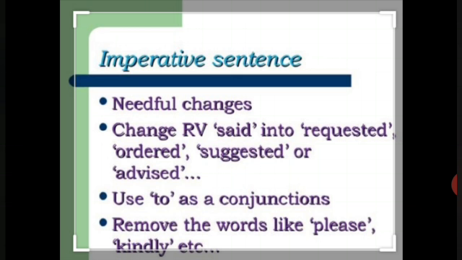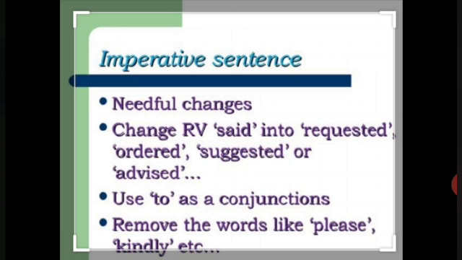Second example, the old woman said to the boy, please leave me alone. So in alone, me कौन है यहाँ पे? Old woman है. So we will write her in place of that. The old woman requested the boy to leave her alone, because that is a lady. So this is how you will change the request sentences.